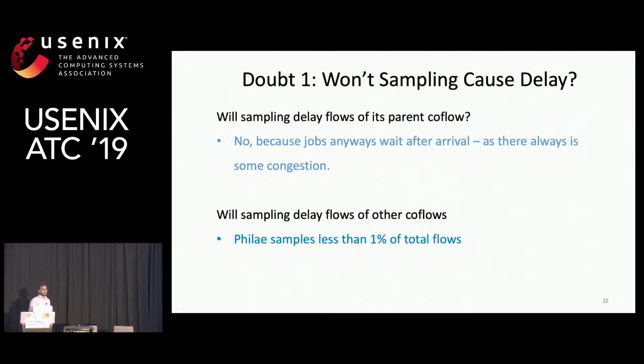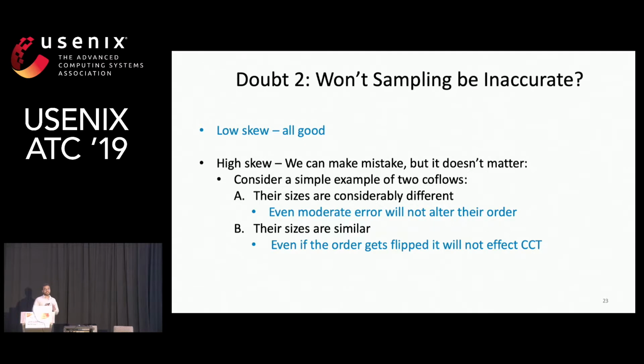Yes, it might. And to solve this, what Fillet does is it just samples 1% flows for sampling and learning the size. So now this raises another doubt about sampling: how accurate will the sampling be when we are sampling less than 1% of the flows? So my answer is going to be in two parts. The first part is that if there's low skew in the flows of the entire coflow, then we have no problem. The second case is when there is high skew.